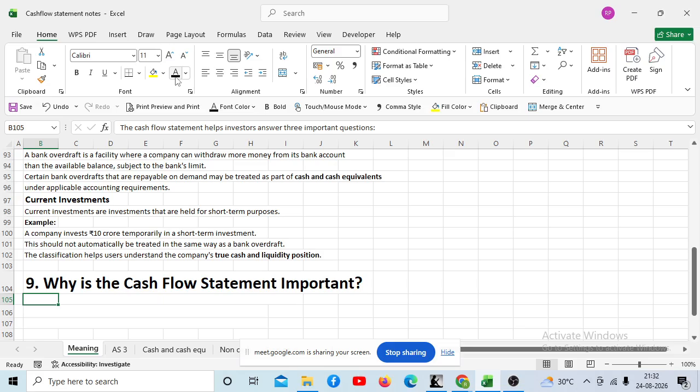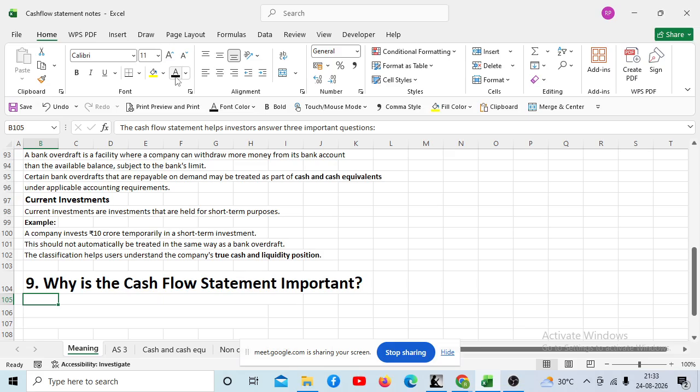But why is bank overdraft considered as cash equivalent? So bank overdraft is considered as cash equivalent only if it is mentioned that it is repayable on demand. If it is not mentioned, or nothing is mentioned, then we don't consider bank overdraft as cash equivalent. We consider it as the financing activity. Then it will be a liability, right? Means it will come under liability. Yes. Okay. Thank you.